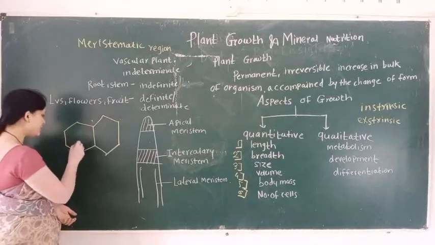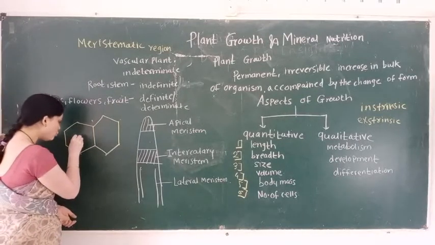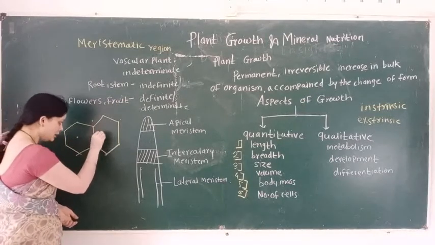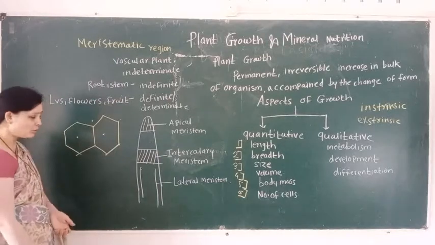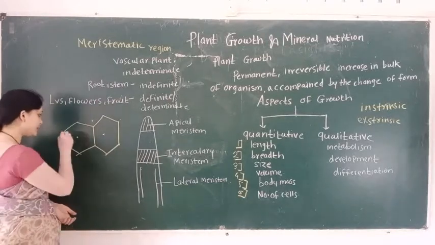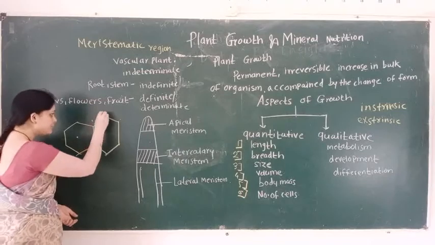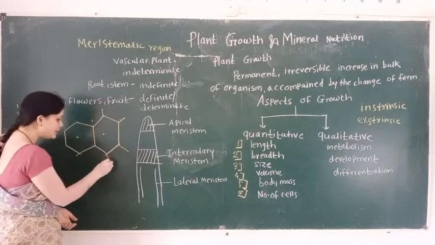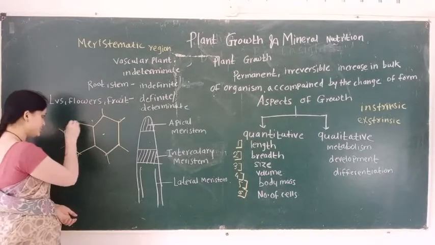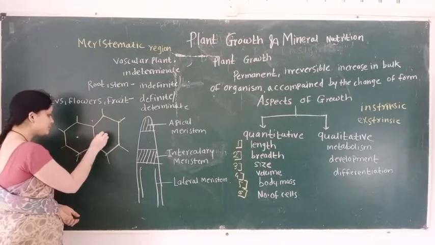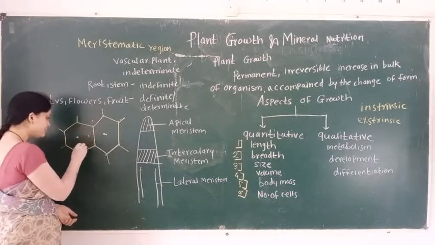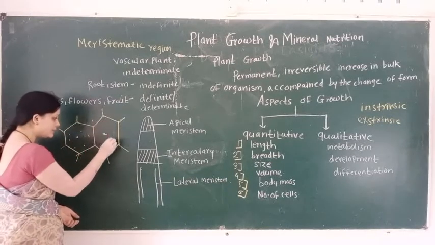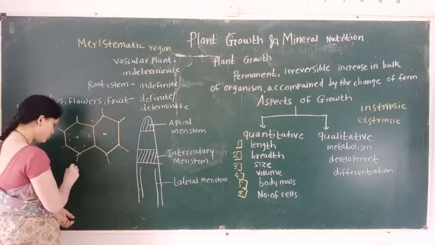Meristematic tissue is a group of living immature cells. The cell wall is present, made up of cellulose. At the center, the nucleus is present. This nucleus is surrounded by cytoplasm.